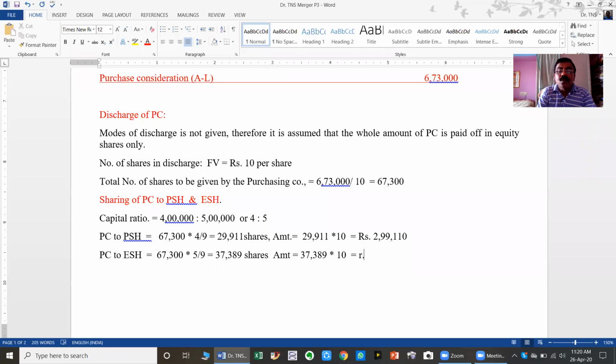Is equal to rupees 3 lakhs 73,890. Now see the total of these two, the amount available to two groups of shareholders is equal to 6,73,000. Check whether it comes or not. If you total the two, it should be 6,73,000. If you do the sharing, that much only should come, the share for both.